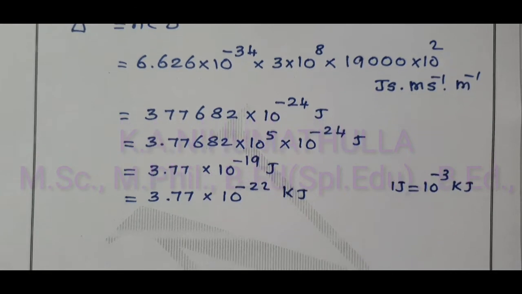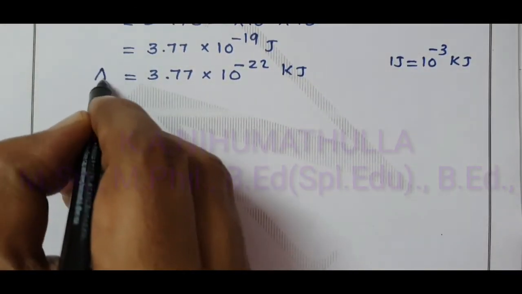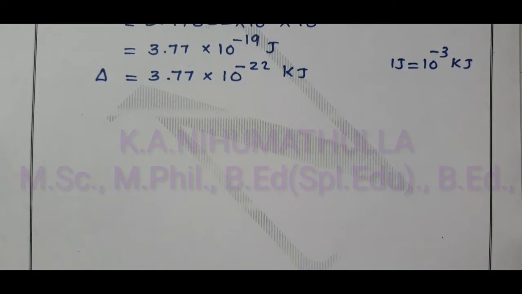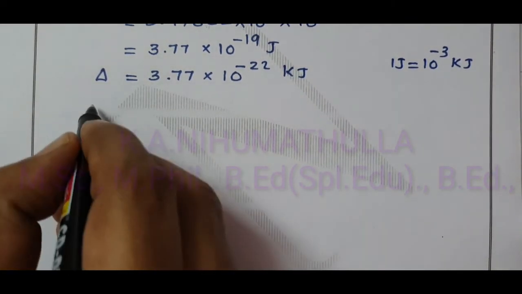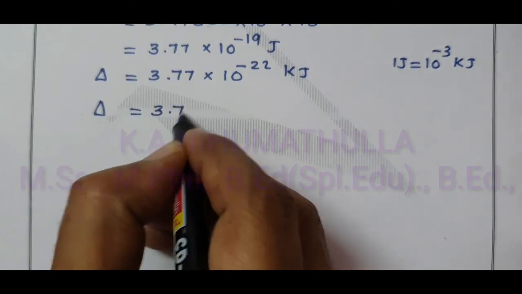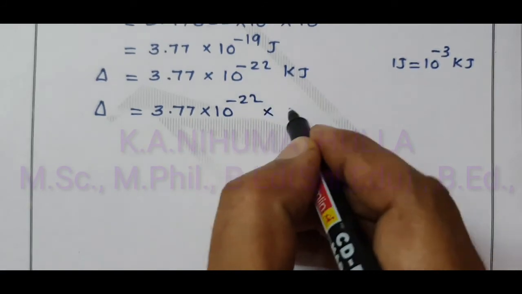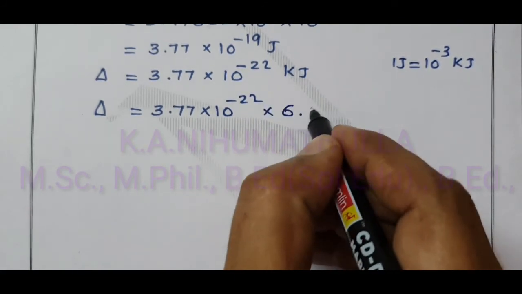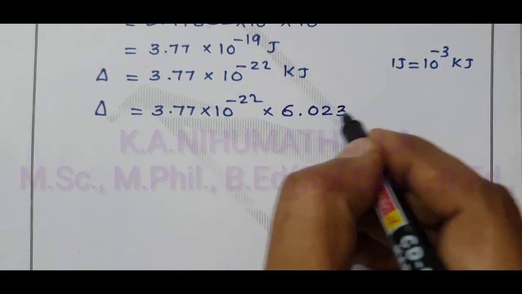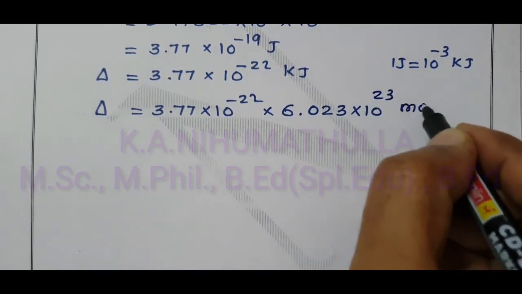Now, we have to convert this octahedral splitting energy for 1 mole of the substance. To get 1 mole, the value 3.77 into 10 power minus 22 is multiplied by Avogadro number 6.023 into 10 power 23 per mole.